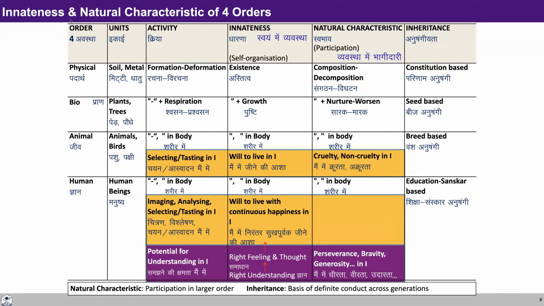Now, if you look at the animal order, you can see that we have the self as well as the body, something that we discussed on the previous slide. Now, if you look at the body, it is similar to any unit of the bio order. So there is existence as well as growth in the body. Existence means that every atom making the body is going to exist. It may not be a part of the body, but it is going to be there in the existence.